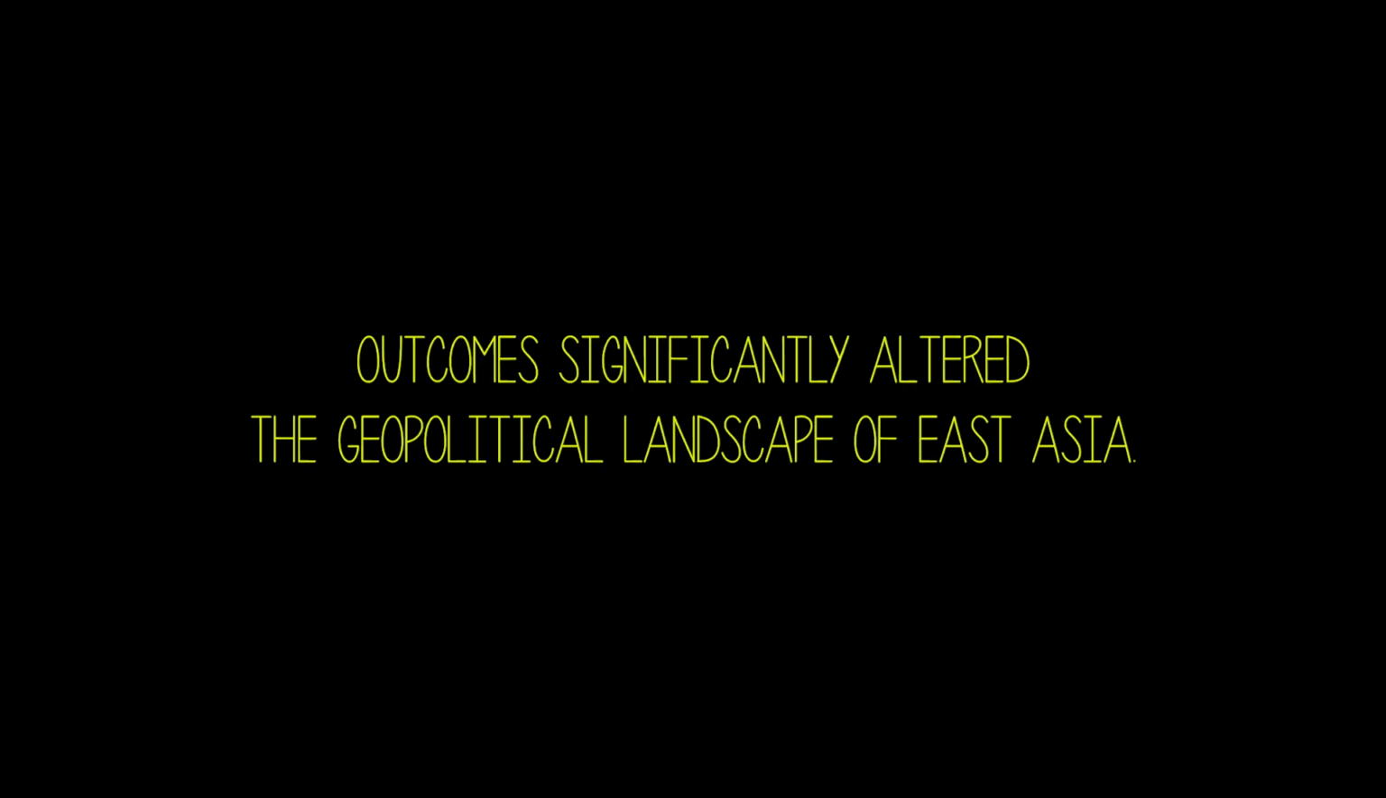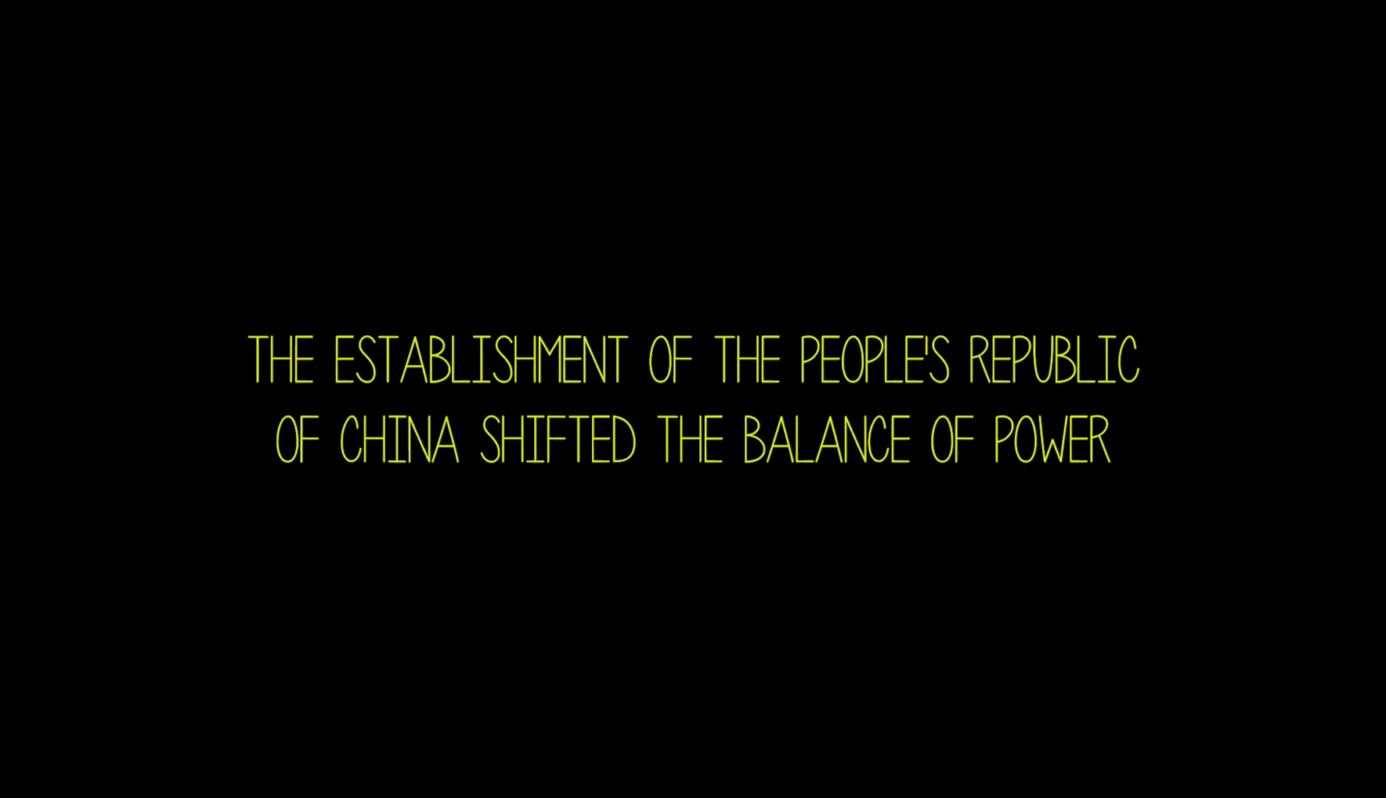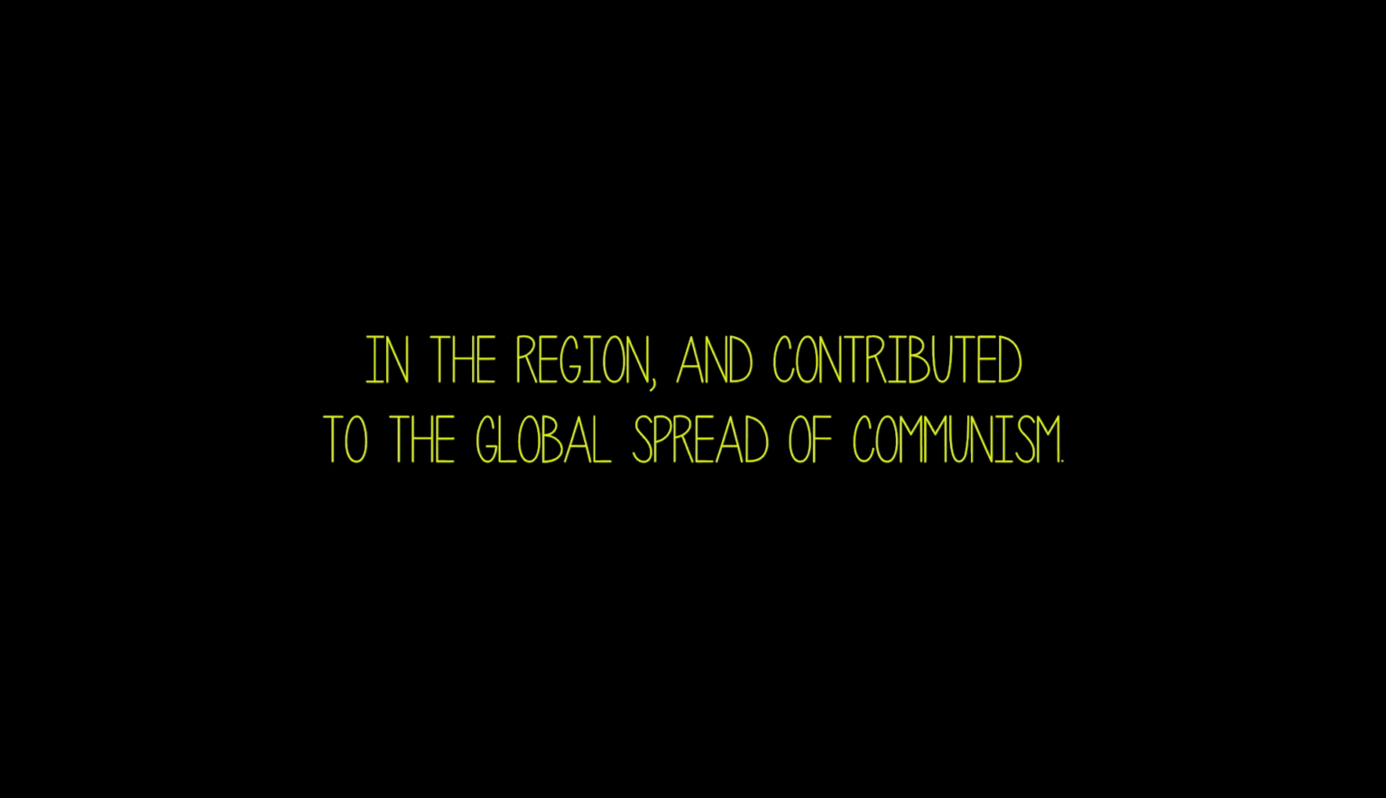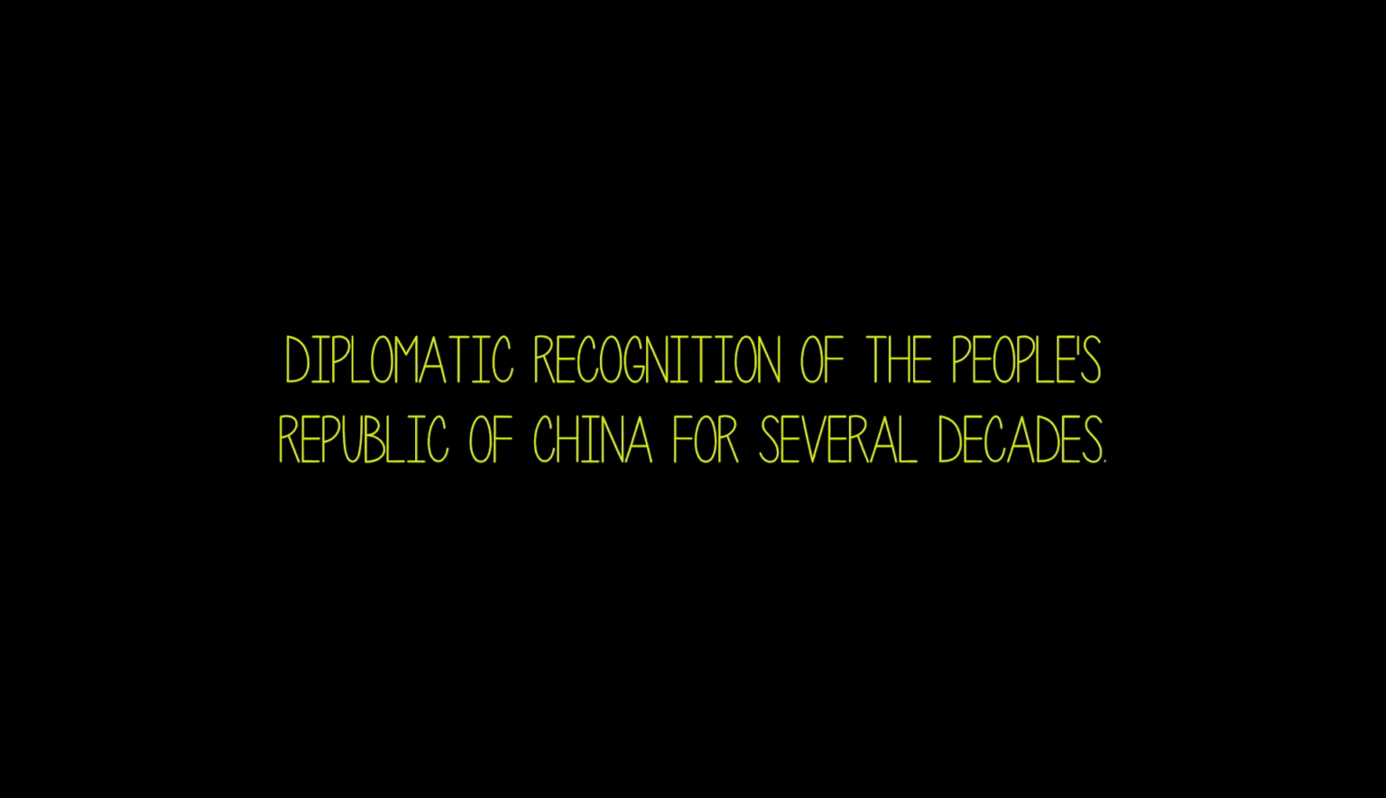The Chinese Civil War's outcomes significantly altered the geopolitical landscape of East Asia. The establishment of the People's Republic of China shifted the balance of power in the region and contributed to the global spread of communism during the Cold War. The United States and its allies, alarmed by the expansion of communist influence, supported Taiwan as the legitimate government of China and withheld diplomatic recognition of the People's Republic of China for several decades.